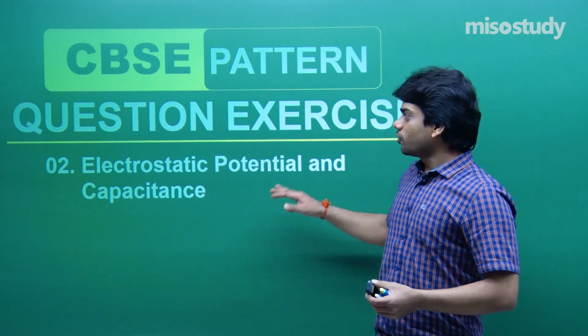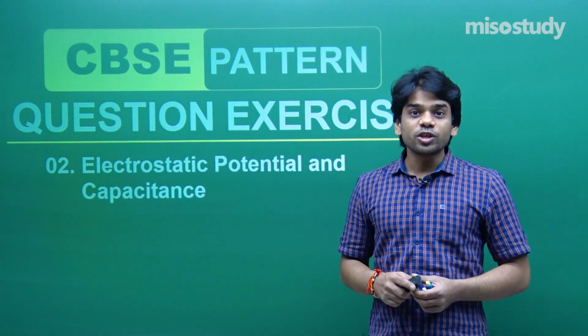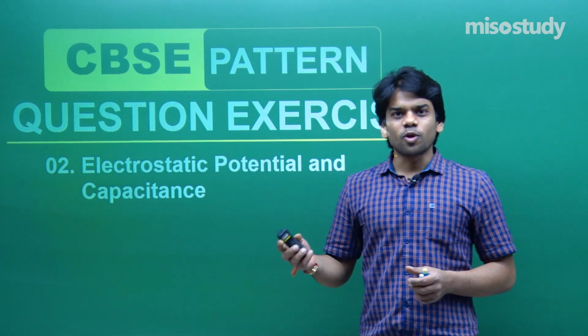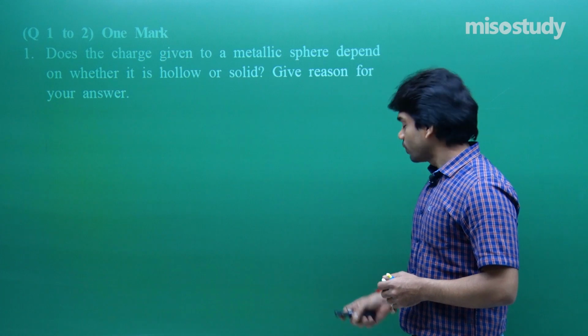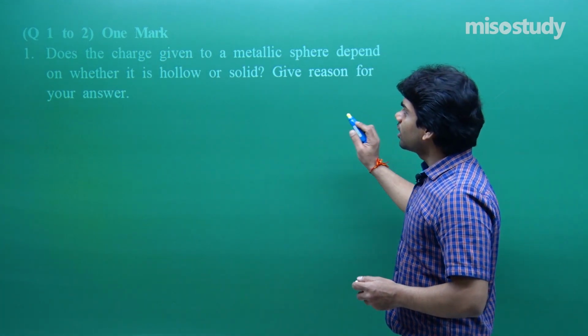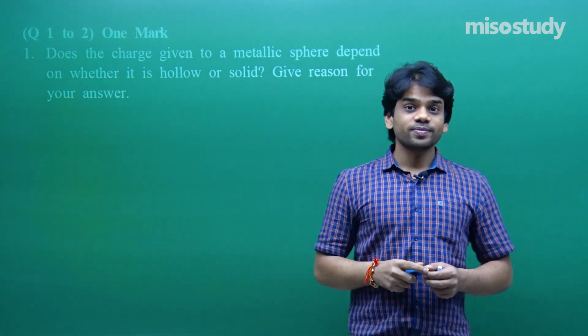So after learning the theory of this chapter, electrostatic potential and capacitance, let's understand some questions based upon your board examination pattern. And let's see some questions based upon this chapter. The first question, it's a 1 mark question. So the first two questions are 1 mark. Does the charge given to a metallic sphere depend on whether it is hollow or solid? Give reason for your answer.